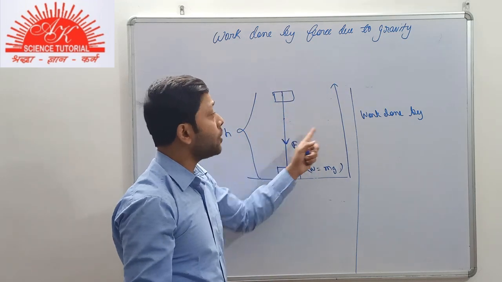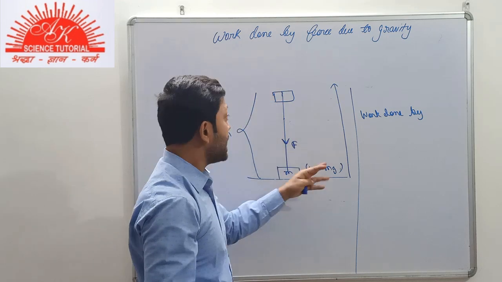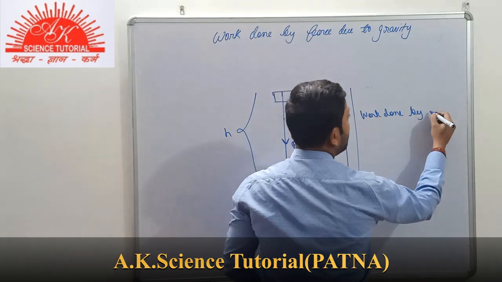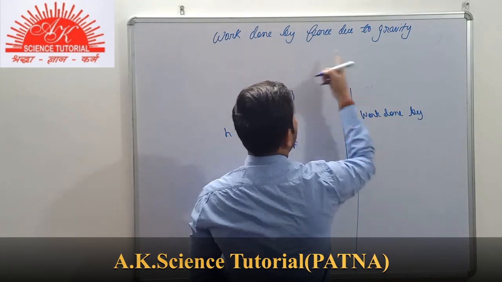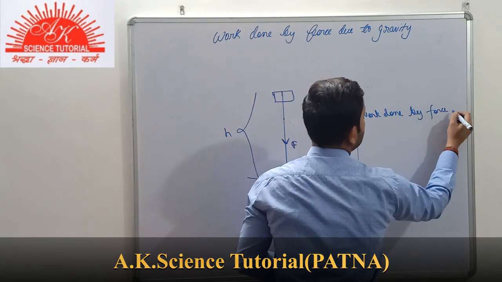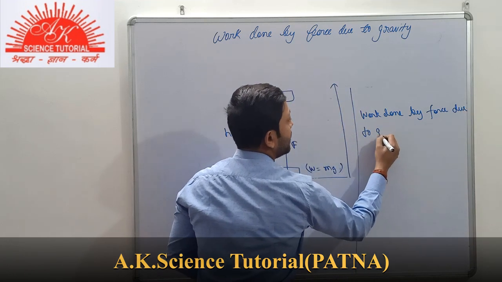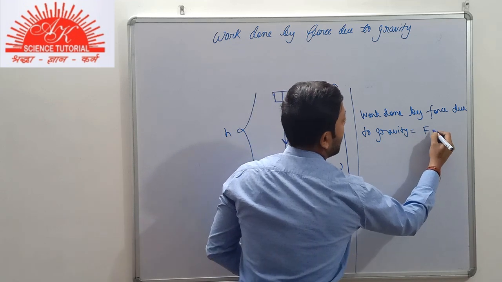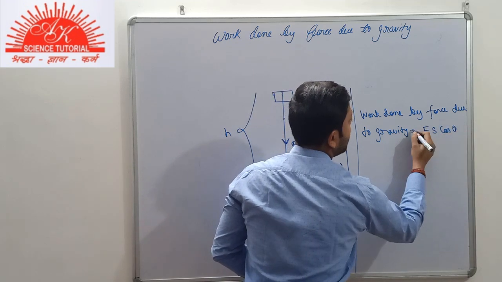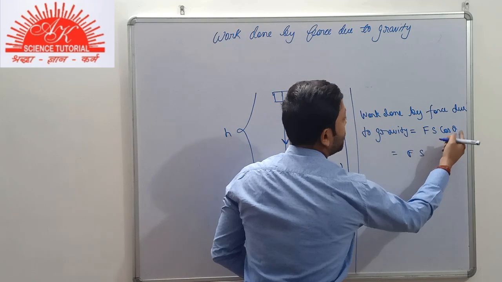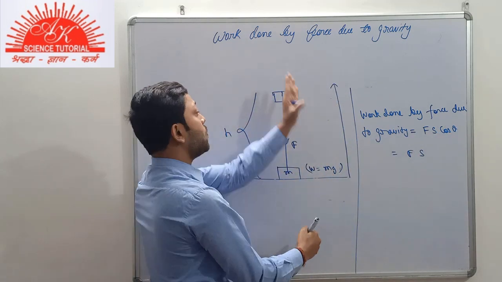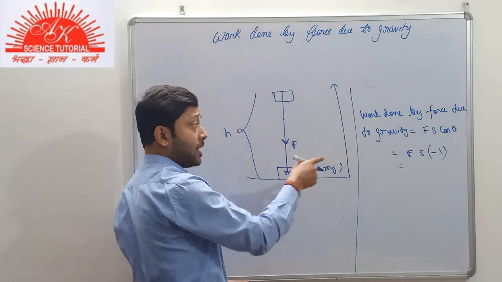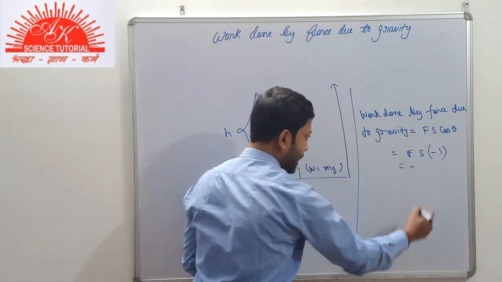So the angle between force and displacement is 180 degrees. You know about work done. In that case, work done by force due to gravity will be equal to Fs cos theta. And you know about theta here. Theta is 180, so cos theta will be -1. The work done by force due to gravity will be negative, with a minus sign.